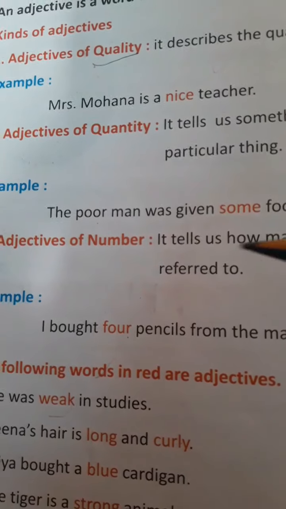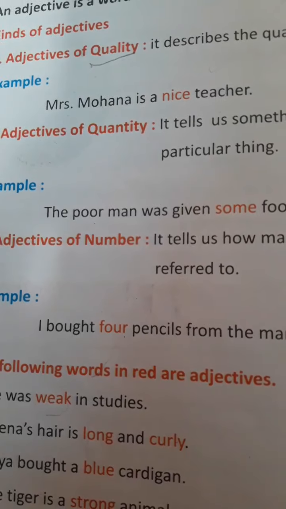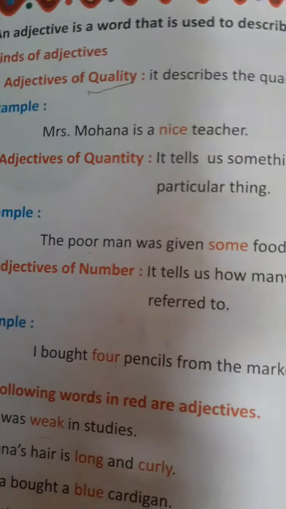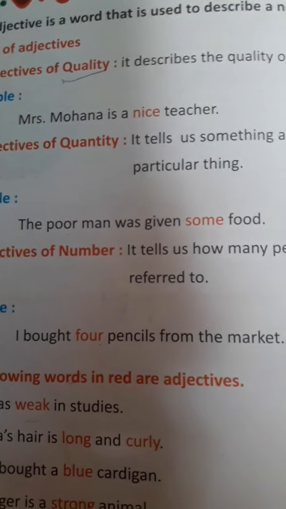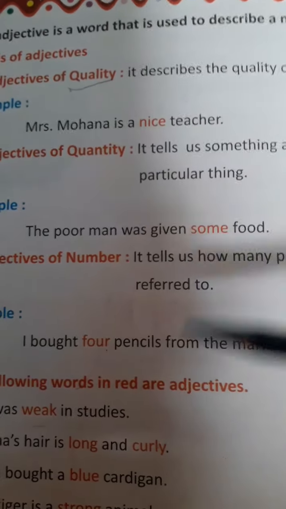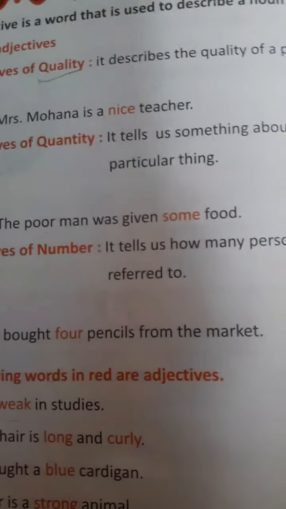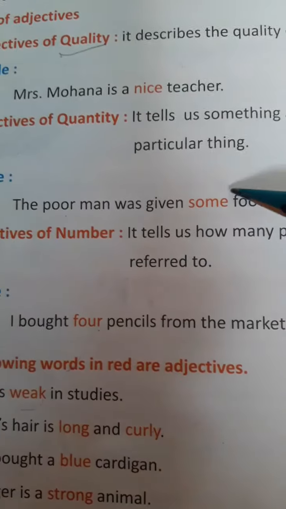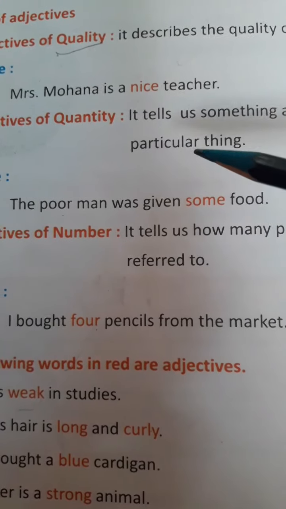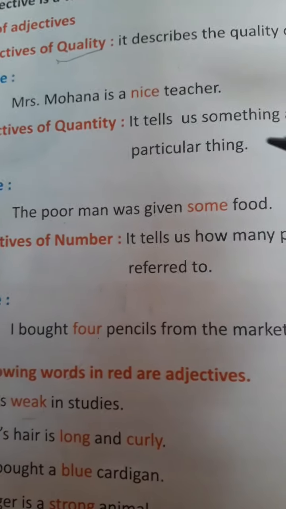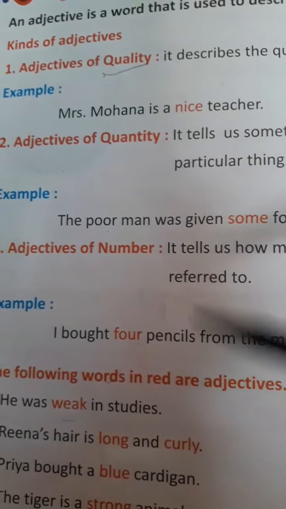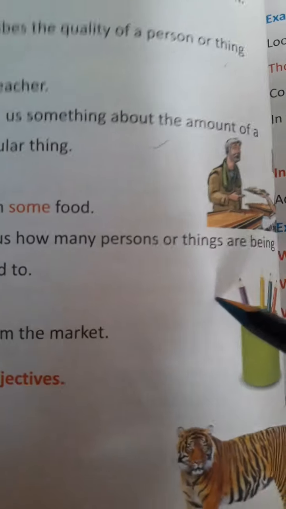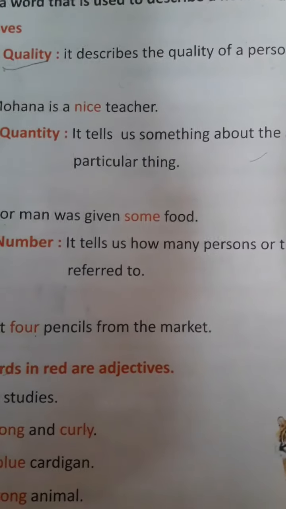For example, when I gave you the questions yesterday, I also gave some adjectives that come under the adjective of quantity. For example, some, enough, more, few. The poor man was given some food; it does not tell you the actual number, but it tells you its quantity.